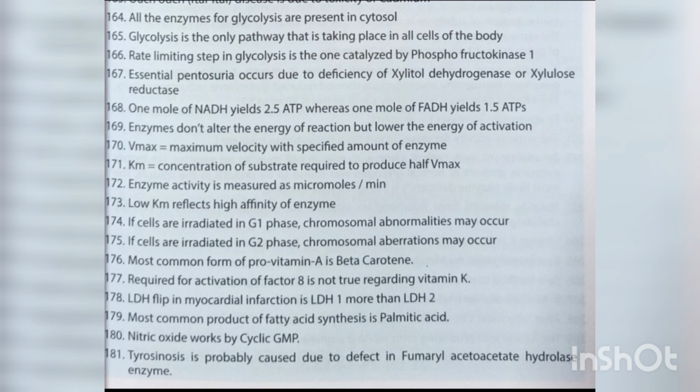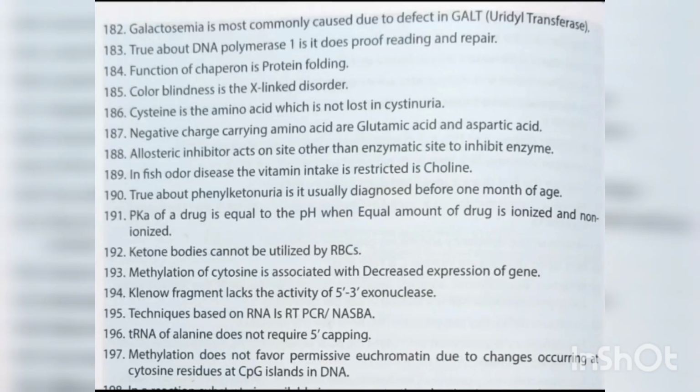LDH flip in myocardial infarction is LDH1 more than LDH2. Most common product of fatty acid synthesis is palmitic acid. Nitric oxide works by cyclic GMP. Tyrosinosis is probably caused due to the defect in fumarate acetoacetate hydrolase enzyme. Galactosemia is most commonly caused due to defect in GALT uridyl transferase.